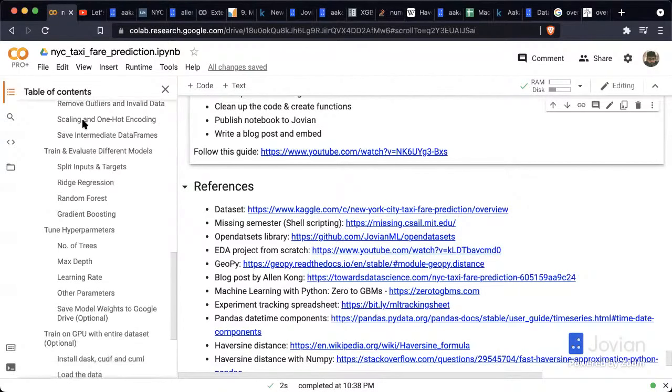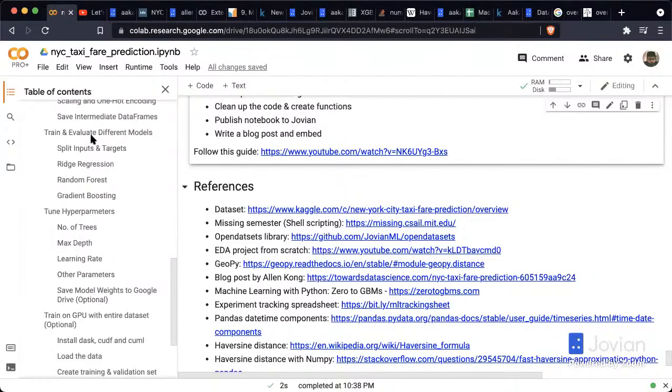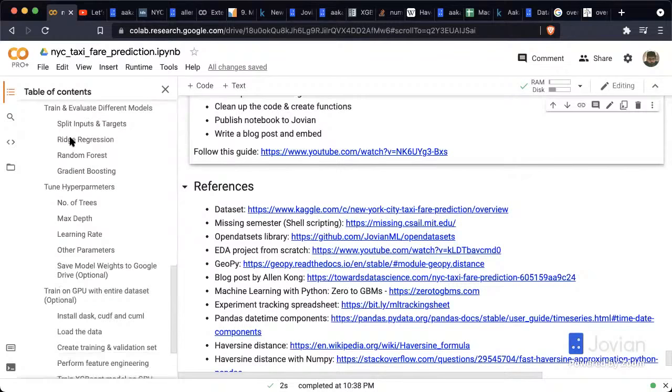We could have done scaling and one-hot encoding, and that would have helped train the models a little better, I'm sure. And then we saw how to save the intermediate data frames, and also discussed that we can put them onto Google Drive so that we can separate out our notebooks for exploratory analysis, feature engineering, and training.